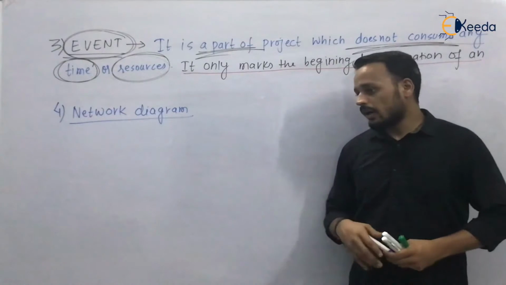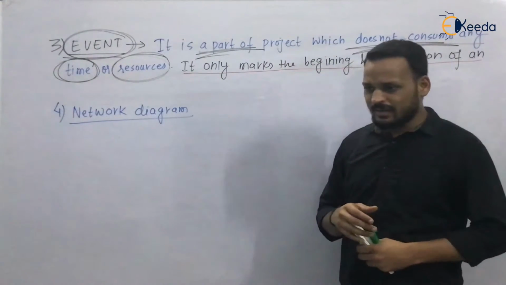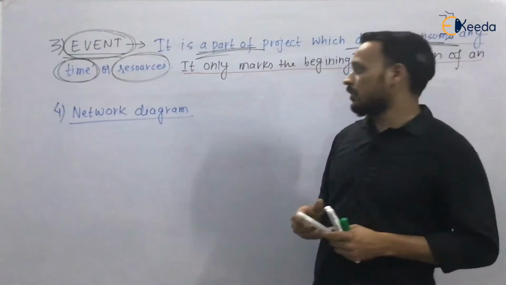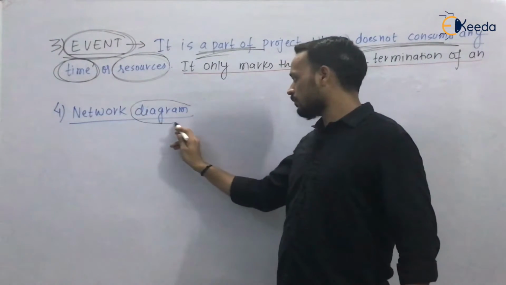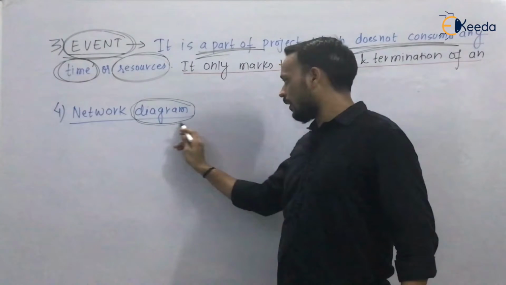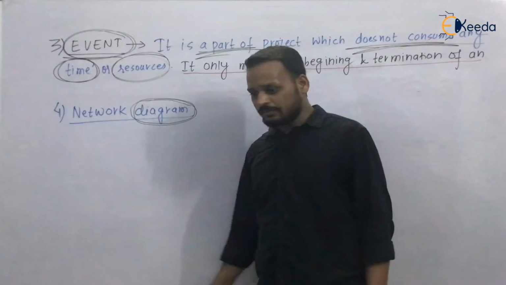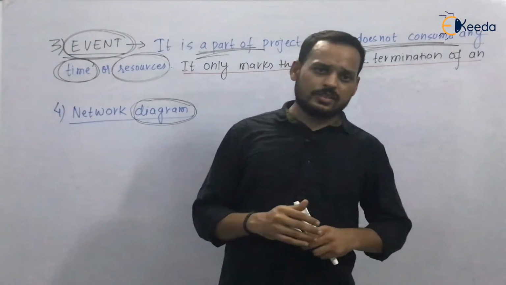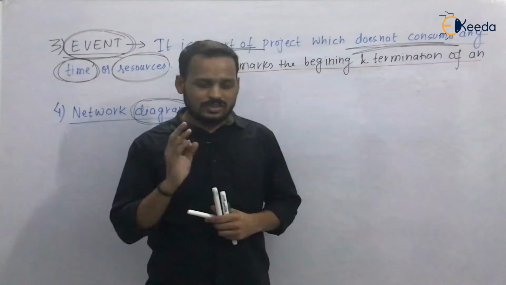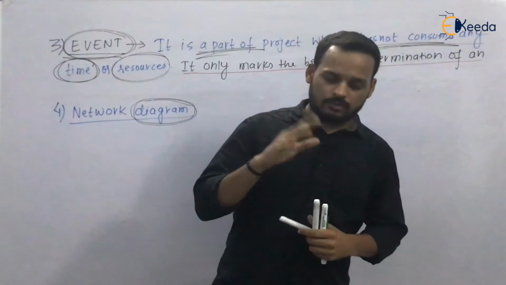Okay, what is a network diagram? So basically we can say it is a graphical representation. You can see the term diagram. So we can define it like this: it is a graphical representation of the logical sequence of activity.